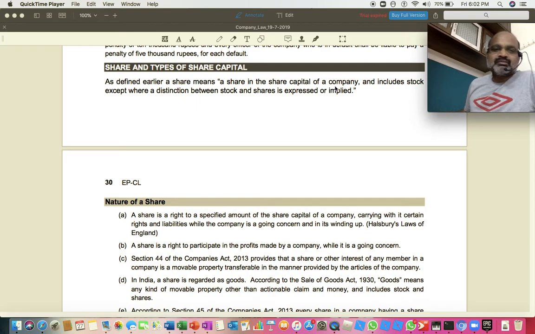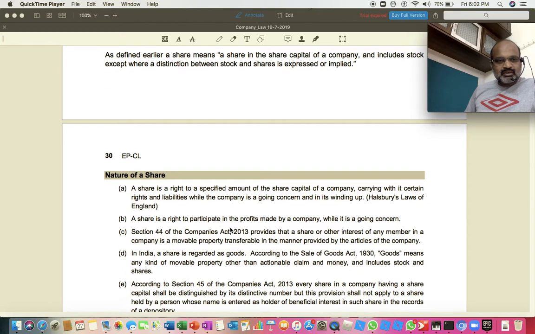Alright, a bunch of fully paid shares can be called a stock unless and until there is a clear distinction made between share and stock. Please do understand, when I use the word share in general, it is also a stock. Stock means fully paid shares. A collection of fully paid shares can be called a stock. So the question will be on the nature of capital.